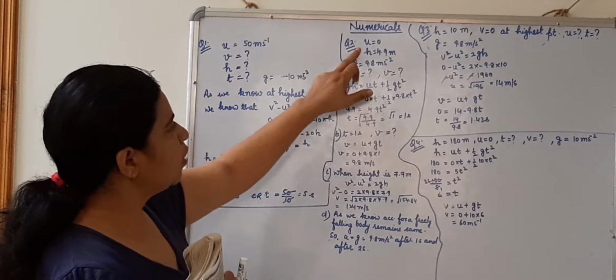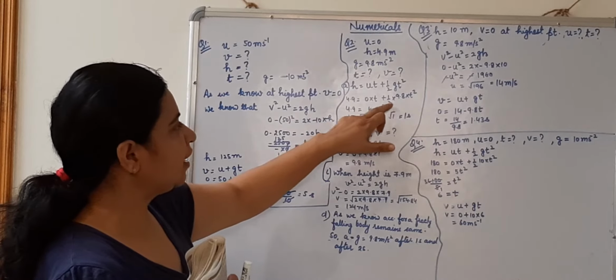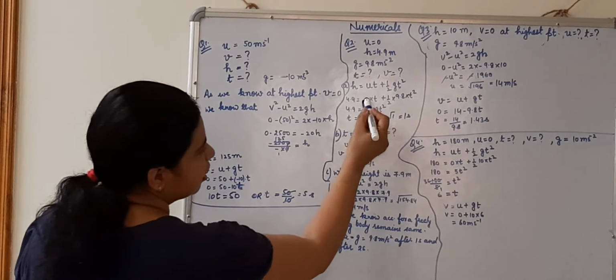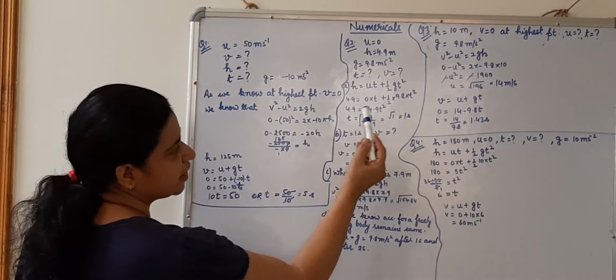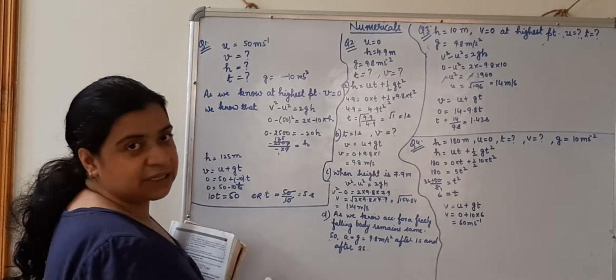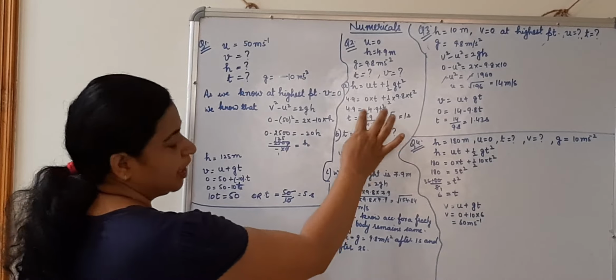4.9 is equal to u as 0, t we need to calculate, plus half of 9.8 t square. So after calculating, 0 into t will be 0, 4.9 is equal to 1 by 2 into 9.8, divided by 2 will be 4.9. 4.9 is equal to 4.9 t square. If I remove this t, this will be under root.